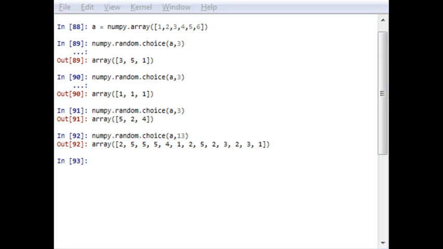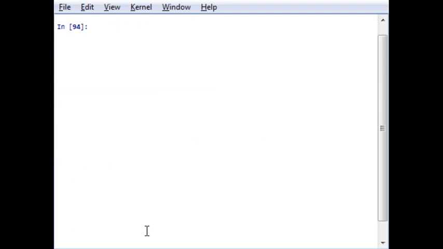Now I want to shuffle this array. There is a function called shuffle, which shuffles the contents of an array. Now it's just an example. For example, let me say that A is an array.